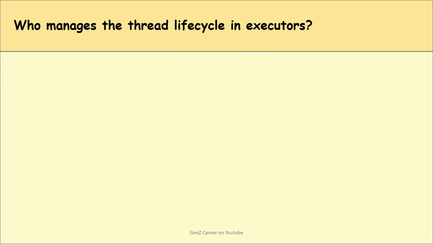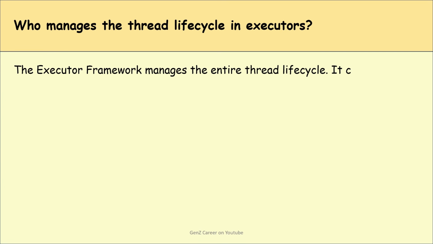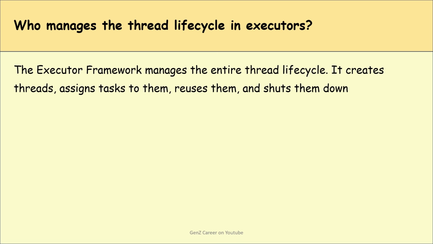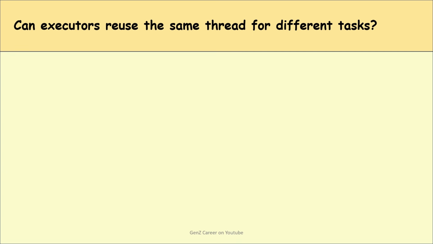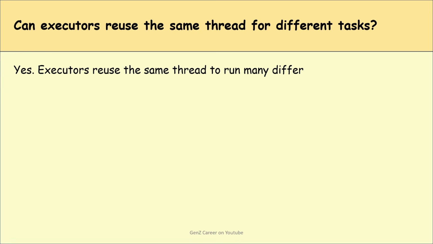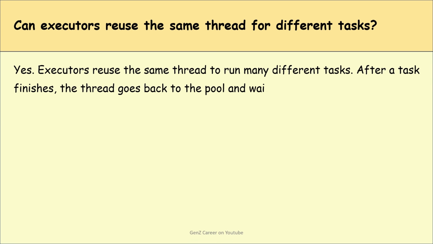Who manages the thread lifecycle in executors? The executor framework manages the entire thread lifecycle. It creates threads, assigns tasks to them, reuses them, and shuts them down when needed. We don't manage threads manually here. Can executors reuse the same thread for different tasks? Yes, executors reuse the same threads to run many different tasks. After a task finishes, the thread goes back to the pool and waits for the next task.